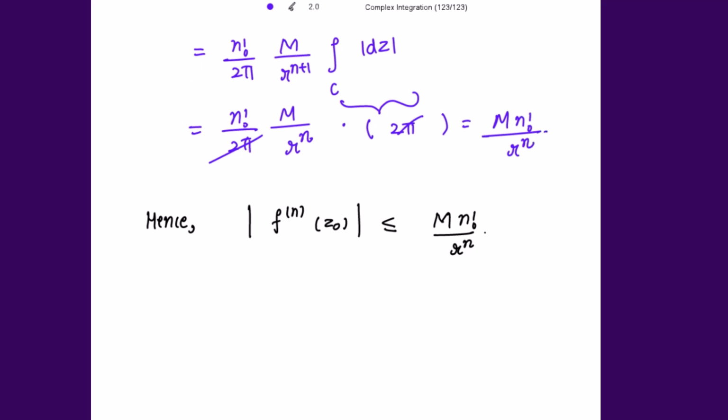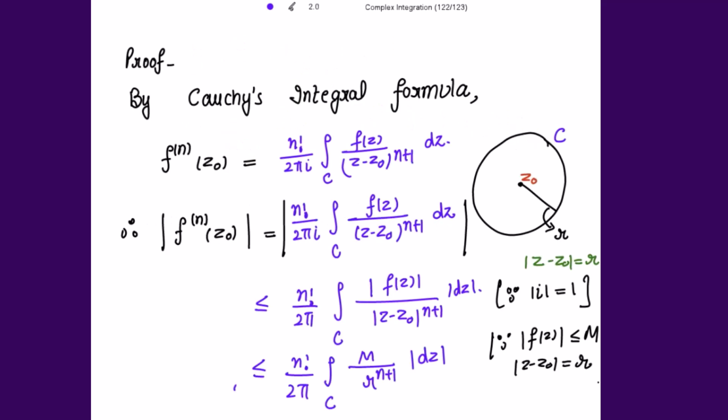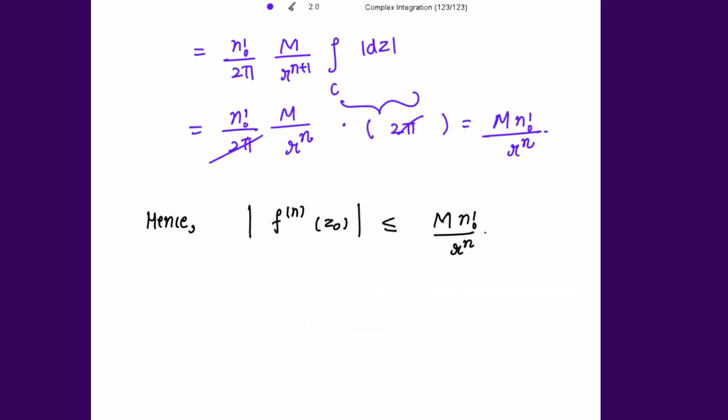And the sign is not equality, but the sign is from here, that is less than or equal to, for this left hand side. So hence, mod of the nth derivative of the function at z equal to z0 is less than or equal to M into n factorial divided by r to the power n, hence proved. Okay, thank you.